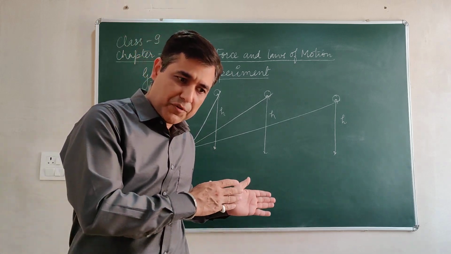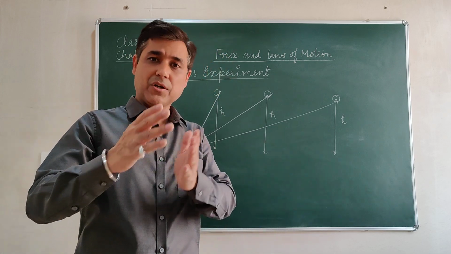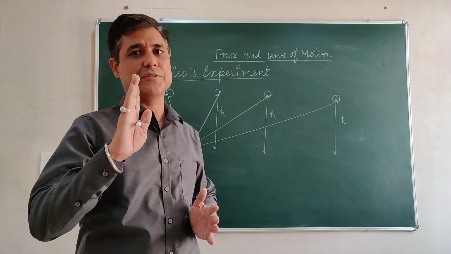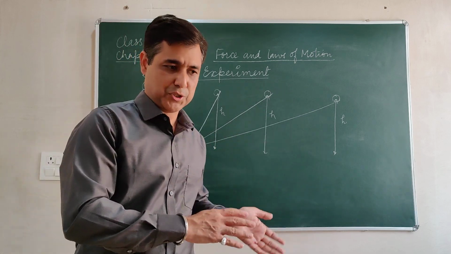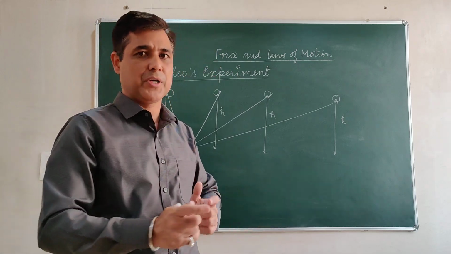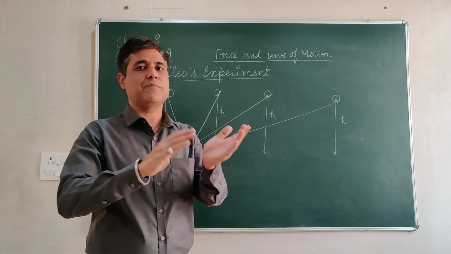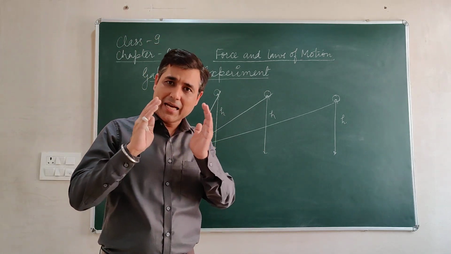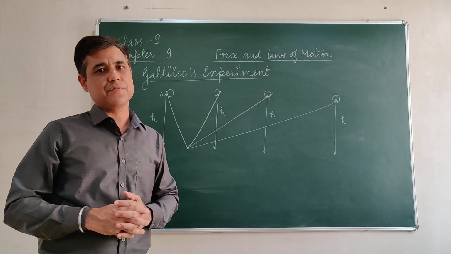Similarly, an object moving on a straight path with uniform motion will remain in motion because of inertia unless an external force is applied on it. Inertia depends upon the mass of the object. The more the mass, the more the inertia. Think about a heavy object: it is difficult to push or pull because it has more mass and more inertia. So inertia and the first law of motion are correlated, and that is the reason the first law of motion is also known as the law of inertia.